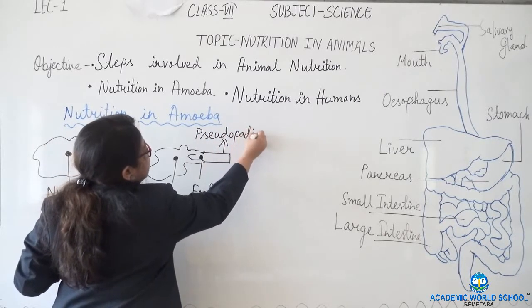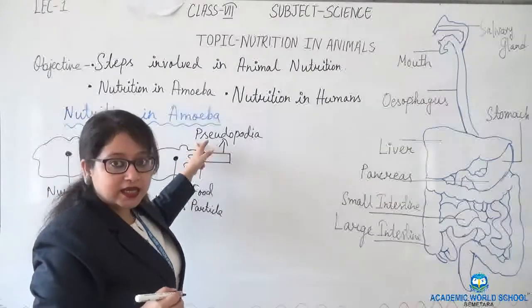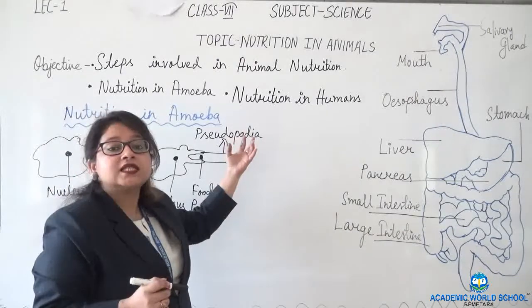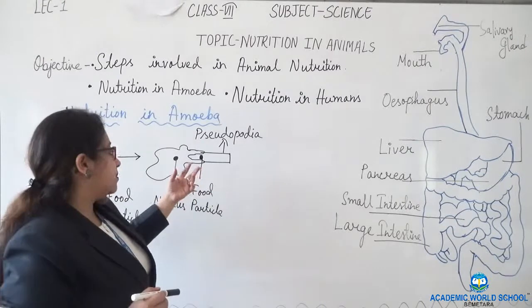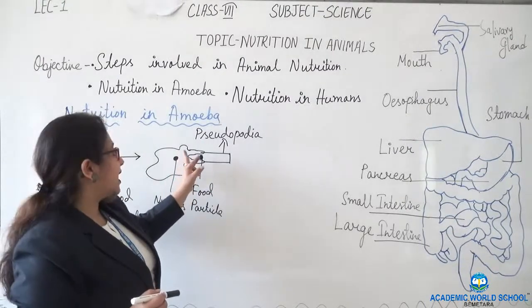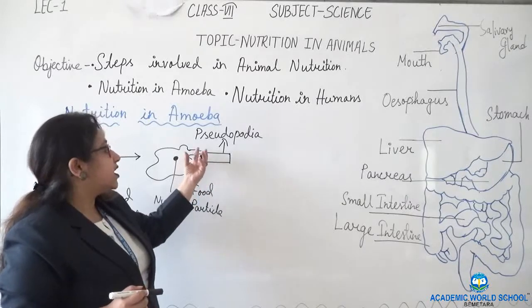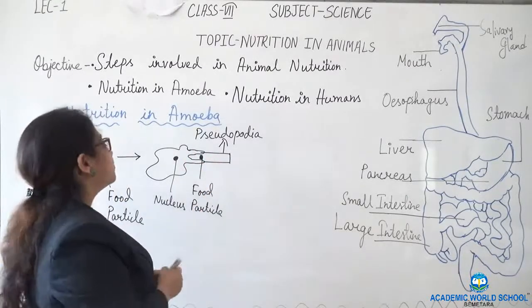You have to learn the spelling of pseudopodia, where P is silent. We do not pronounce P. Now what is this pseudopodia? Pseudopodia is the false feet of amoeba. So what did amoeba do? It extended its cell, and now it has brought the cell near to the food particles.